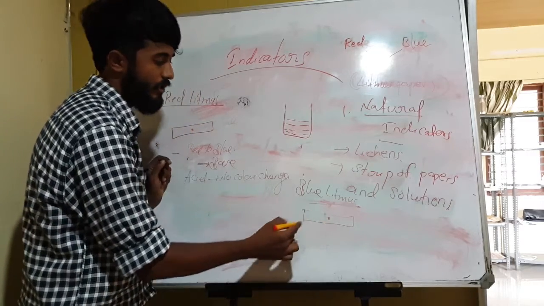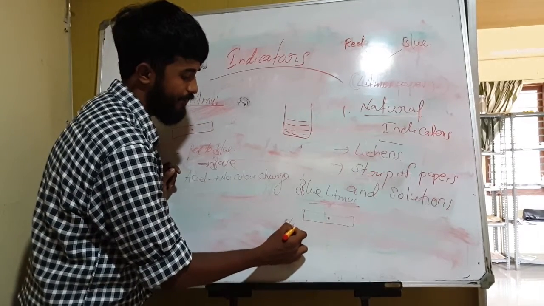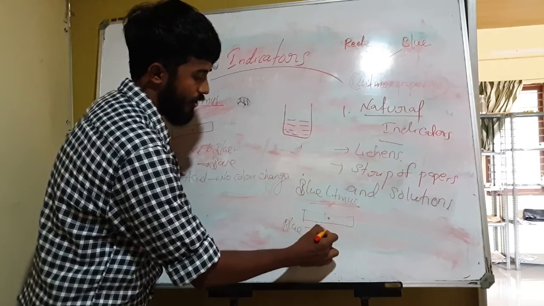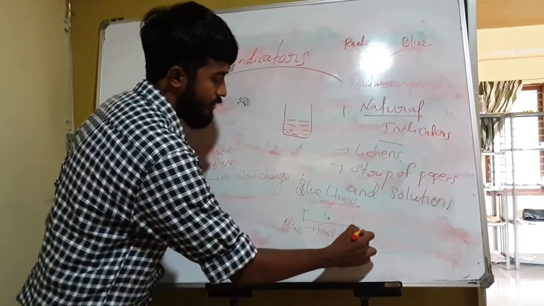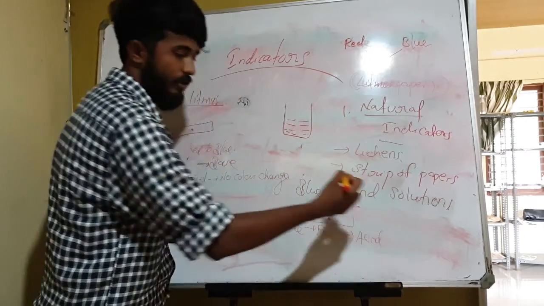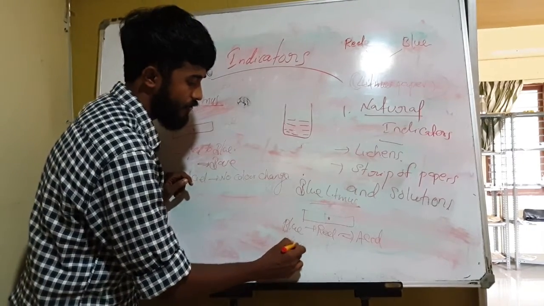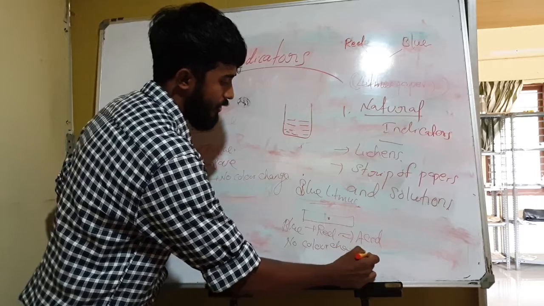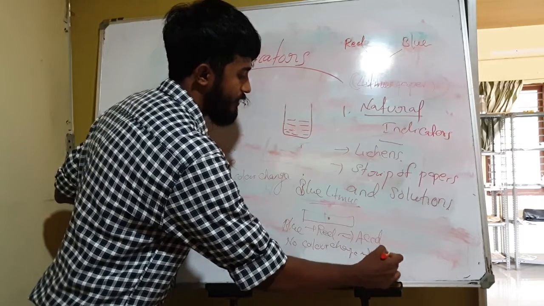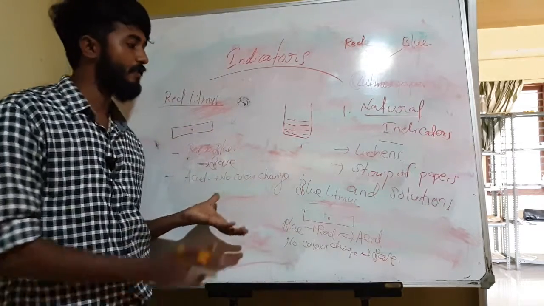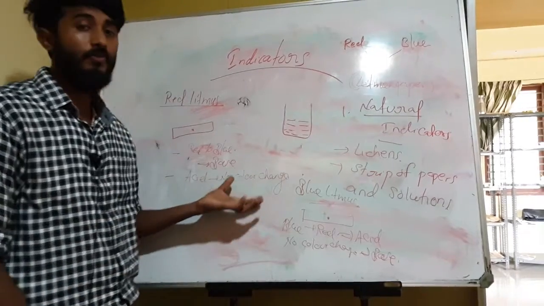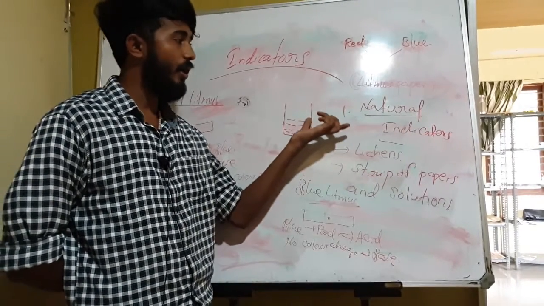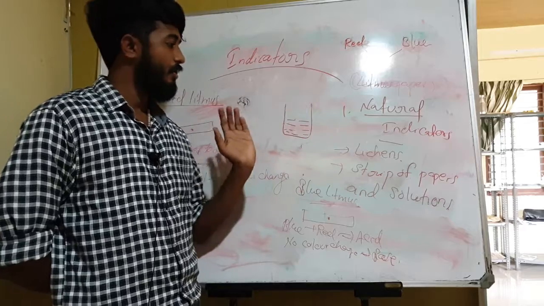If there is a color change from blue to red, we can say that it is an acid. And if there is no color change, we can say that it is a base. Understand? This is the way we can find out whether the given solution is acid or base.